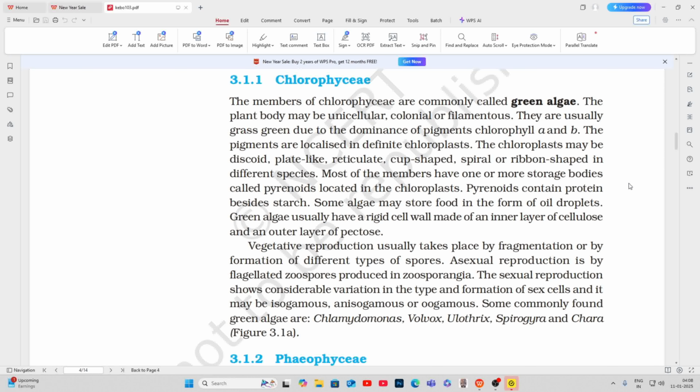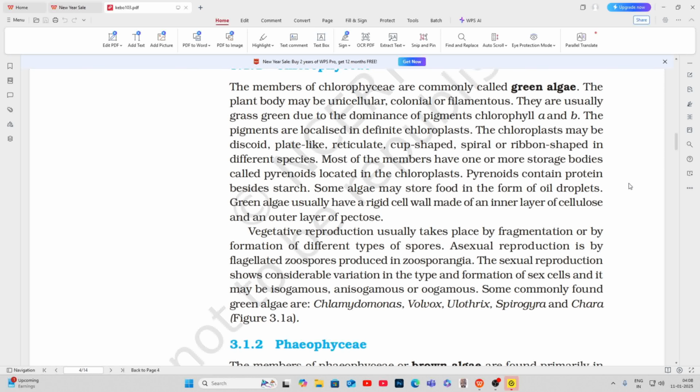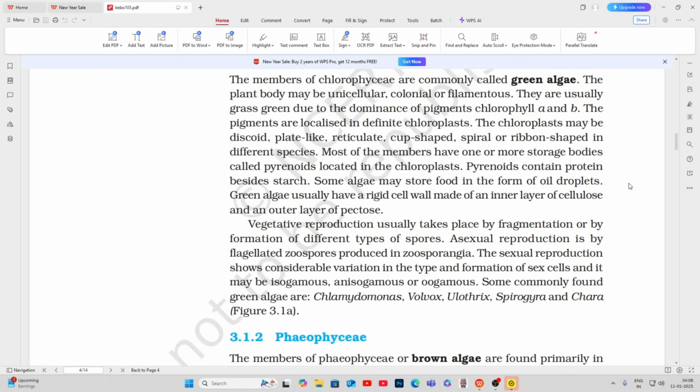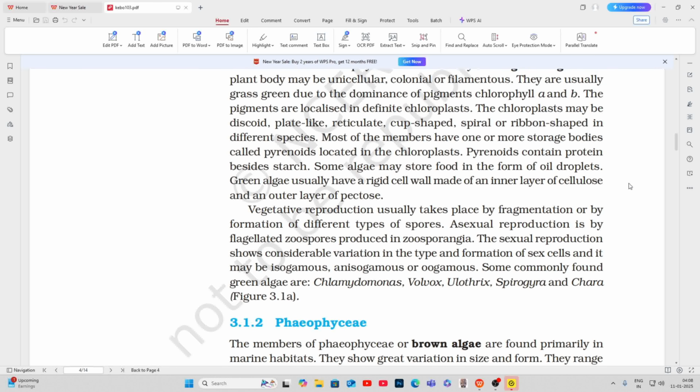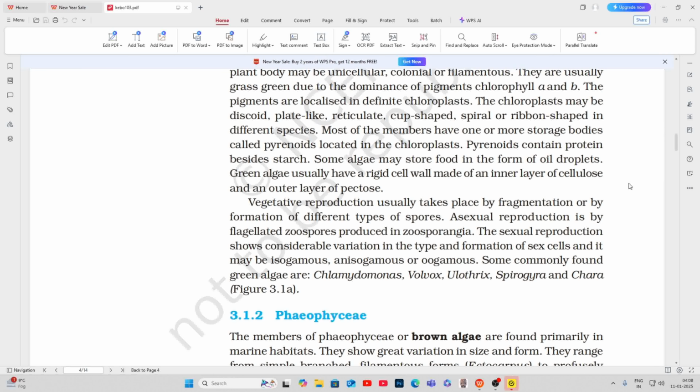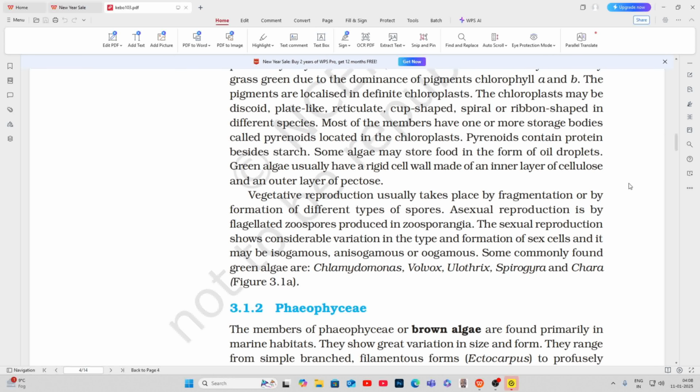3.1.1 Chlorophyceae. The members of Chlorophyceae are commonly called green algae. The plant body may be unicellular, colonial, or filamentous. They are usually grass-green due to the dominance of pigments chlorophyll a and b. The pigments are localized in definite chloroplasts. The chloroplasts may be discoid, plate-like, reticulate, cup-shaped, spiral, or ribbon-shaped in different species.